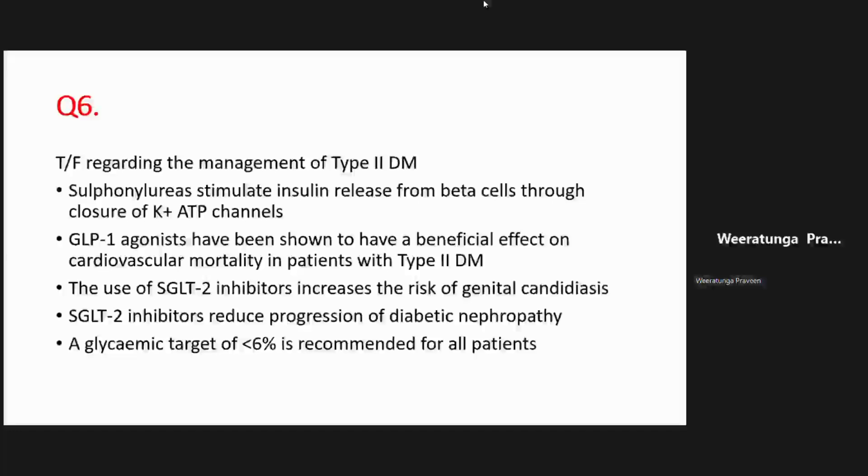They get a lot of genital infections, and also they get polyuria. Right. So that's about the newer trends for diabetic drugs, newer drugs.